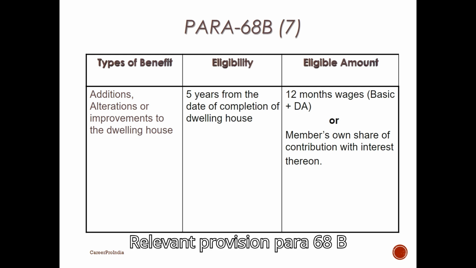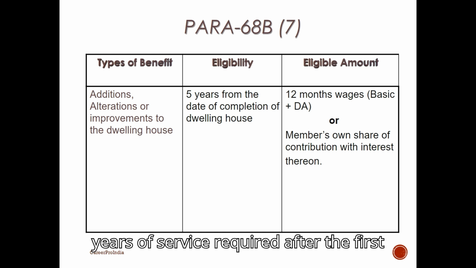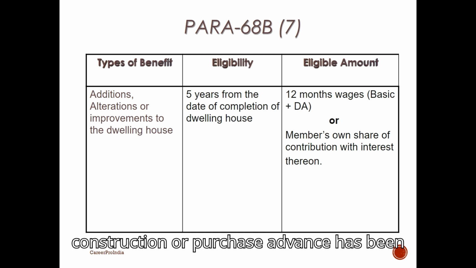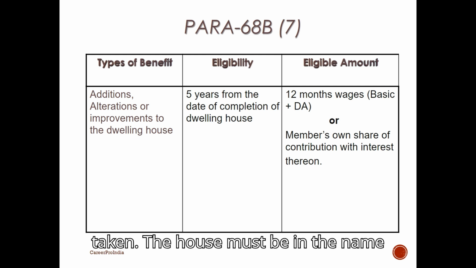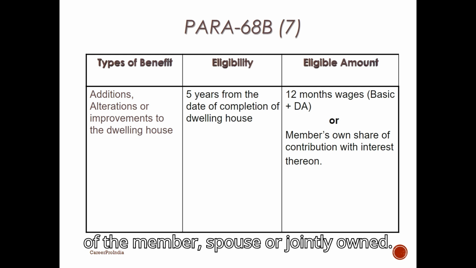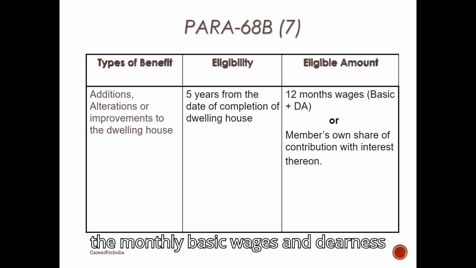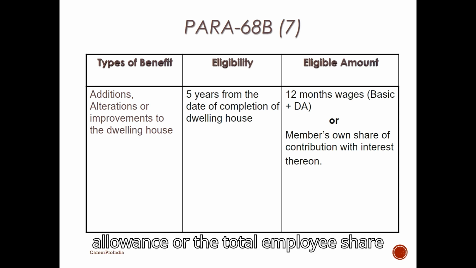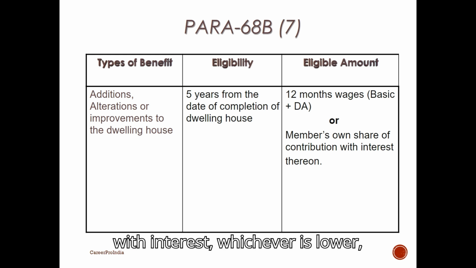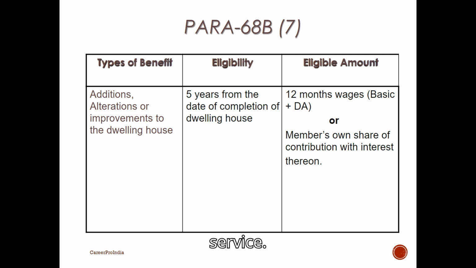Relevant provision, Para 68B(7) of the EPF Scheme. Eligibility: minimum of 5 years of service required after the first construction or purchase advance has been taken. The house must be in the name of the member, spouse, or jointly owned. Amount: up to 12 times the monthly basic wages and dearness allowance or the total employee share with interest, whichever is lower. Can only be availed once during the service.